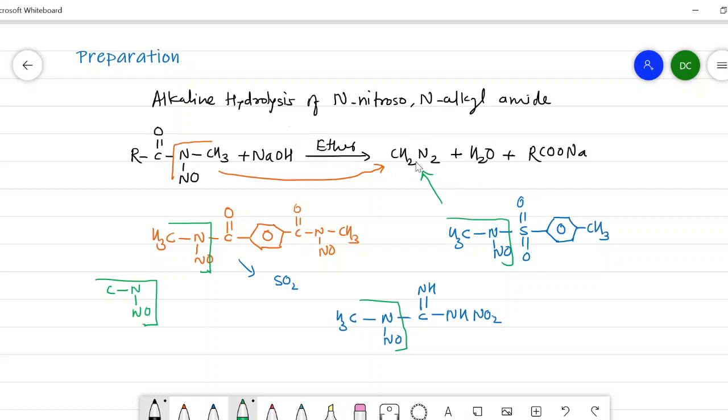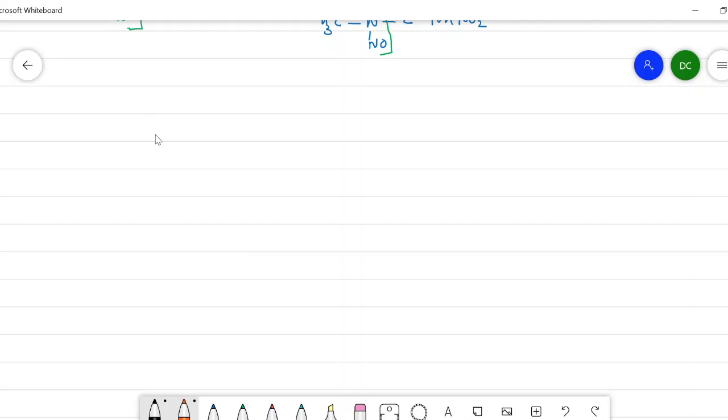Now, a simple reaction is carried out in a Diazald kit, where N-nitroso N-methyl urea is taken in an alcoholic solution and K2CO3 is added, which will produce diazomethane. So we will take a reaction in which K2CO3 is used. Here I will write the structure of N-nitroso N-methyl urea. So N is there, then N-methyl, then N-nitroso, here CO NH2.